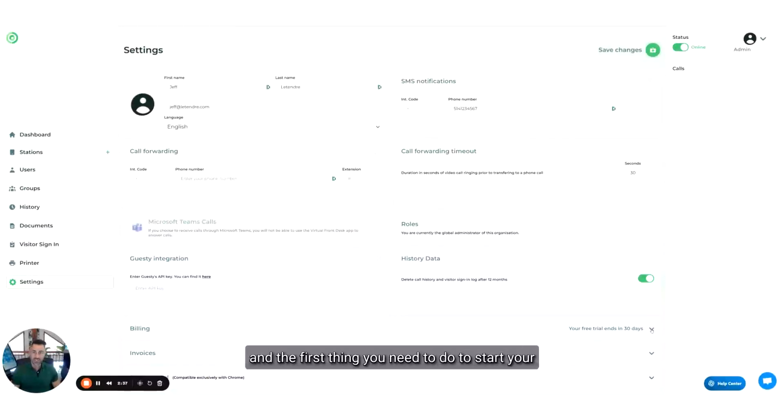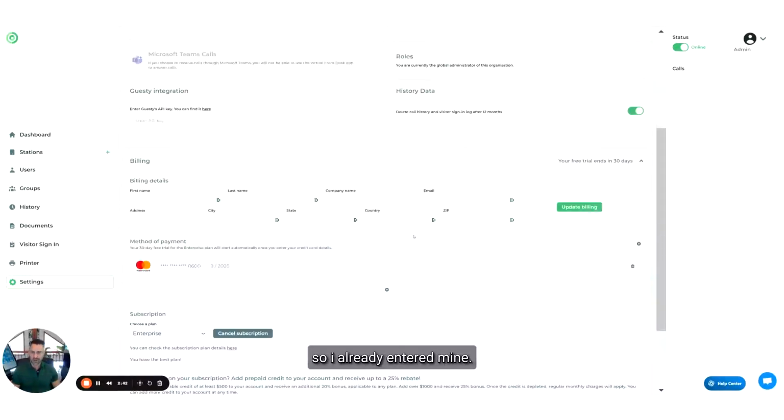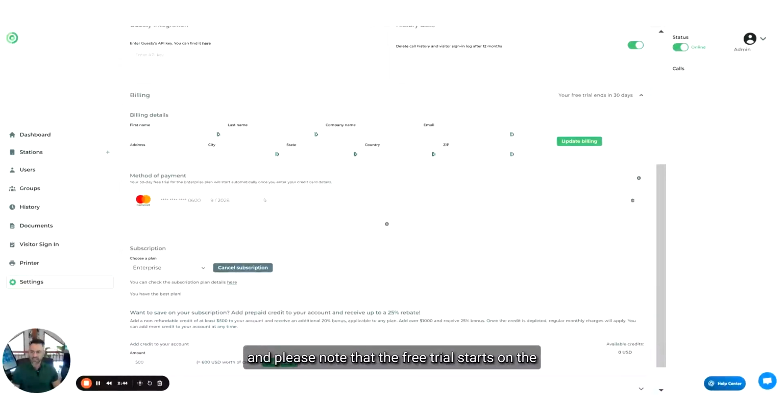The first thing you need to do to start your free trial is to enter your method of payment here. I already entered mine. Please note that the free trial starts on the enterprise plan, so you don't have to choose a plan. Just enter your credit card and your billing information, and it will start you on the enterprise plan for 30 days. All you have to do is cancel the subscription if you don't need Virtual Front Desk prior to the 30 days, and you won't be billed.